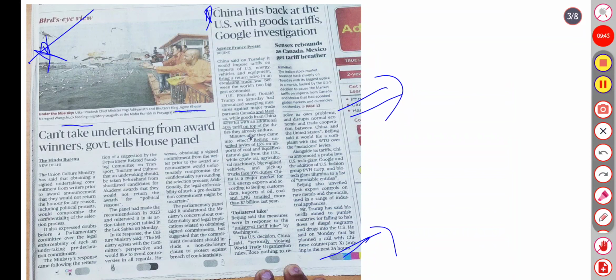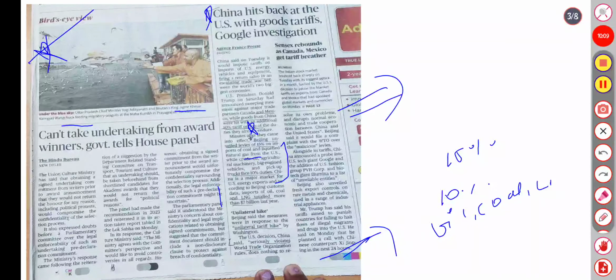Beijing unveiled a 15% tariff on imports of coal and liquefied natural gas from the US, while crude oil, agriculture and machinery were hit with up to 10% duties. China is a major market for US energy exports. According to Beijing customs data, oil, coal and LNG totaled $7 billion last year. So this is a unilateral hike.